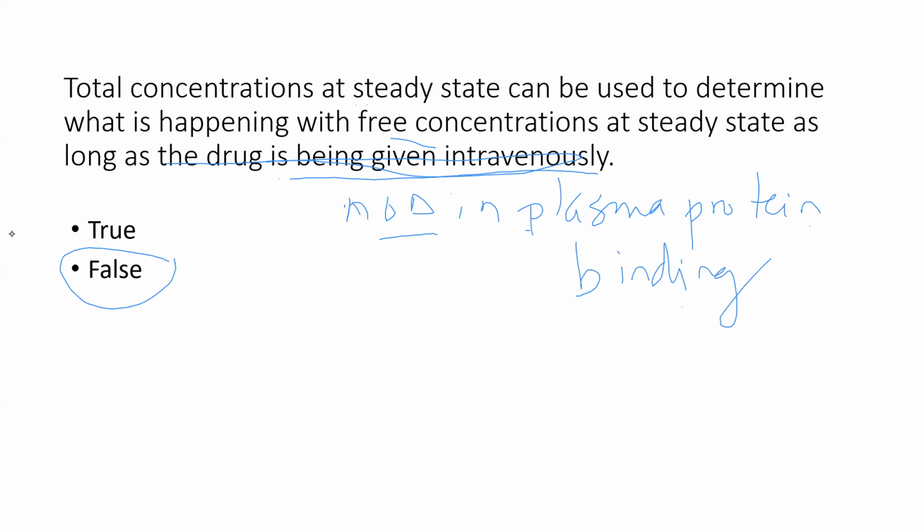But this statement has nothing to do with whether you're giving an IV or PO, does it? The difference between IV and PO is all about F, which is FA times FG times FH. Be thinking about those things. There would be a difference between IV and PO, but not between free and total, right? It's mixing up some ideas.